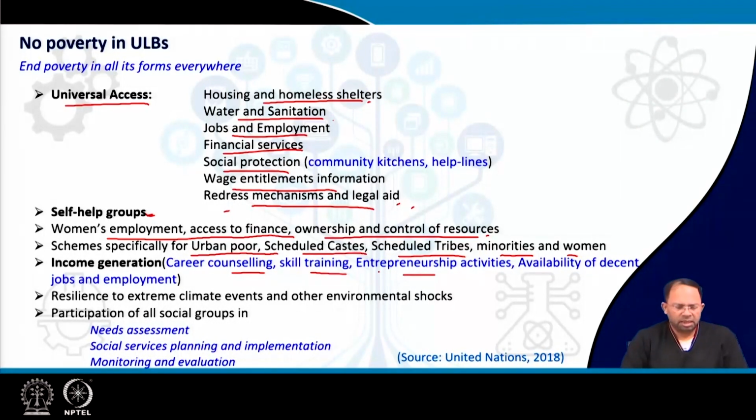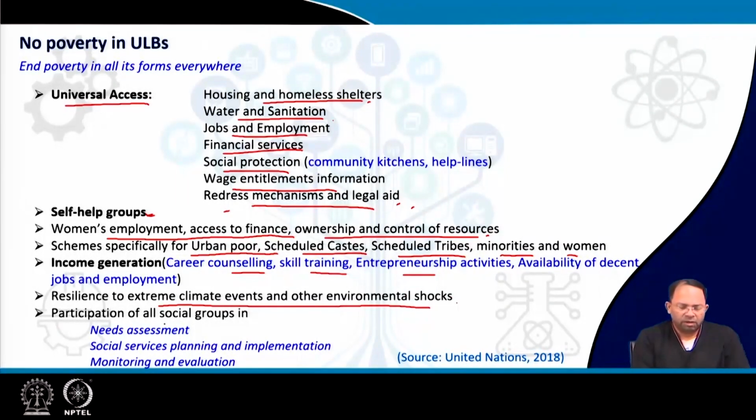So we have discussed this in the previous lecture. Resilience to extreme climate events and other environmental shocks. For example, in case of a cyclone, the poor people are the ones who mostly suffer. So how to build systems, or how to build services, which will be able to help them take care of these particular shocks, or overcome these shocks.